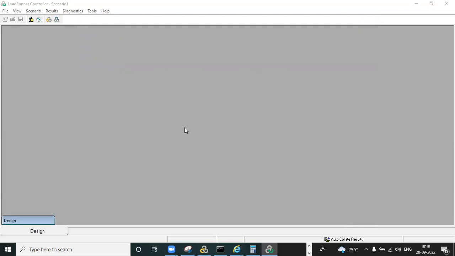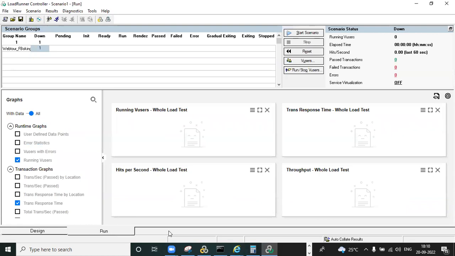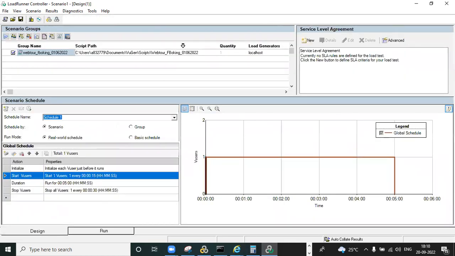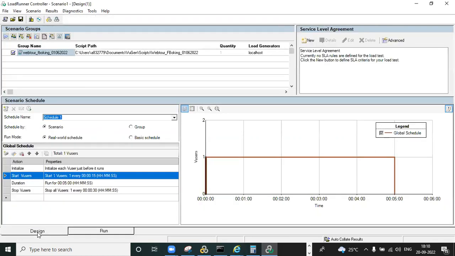Once you click OK, we are able to see the tabs. One is the design tab, one is the run tab. In the previous version there was also a web page diagnostics tab, but the current version doesn't have it. So we have the design tab and run tab. Design tab means you need to design the scenario. Run tab is just for execution: once the design is completed, you just click on start scenario and it will execute. But before starting the execution, you need to design the scenario.